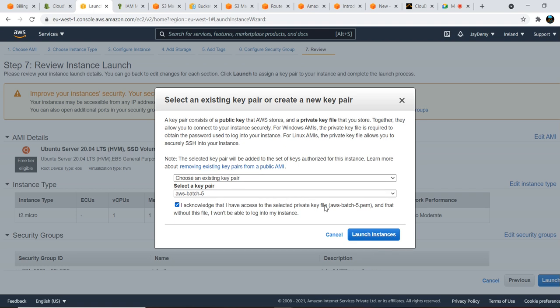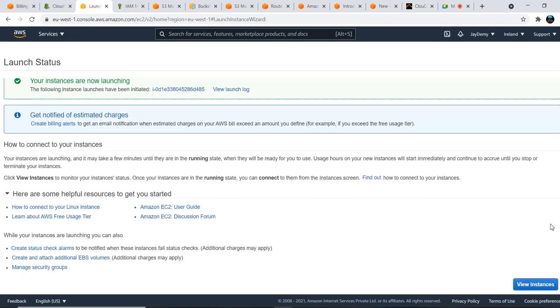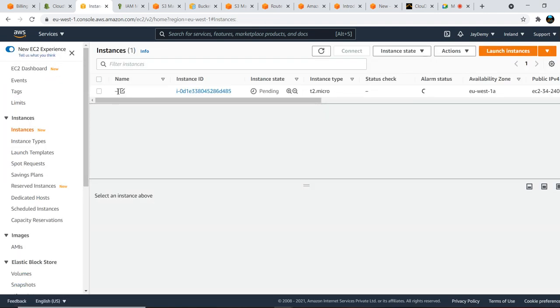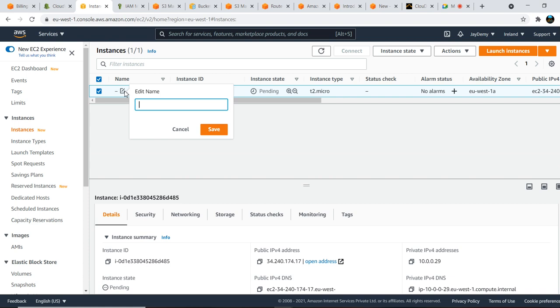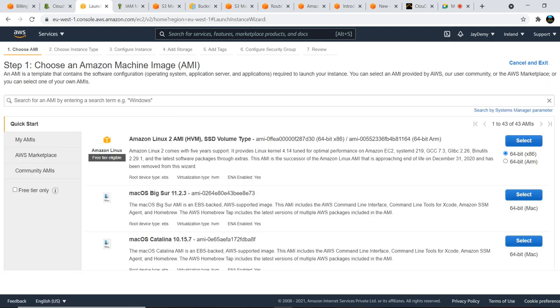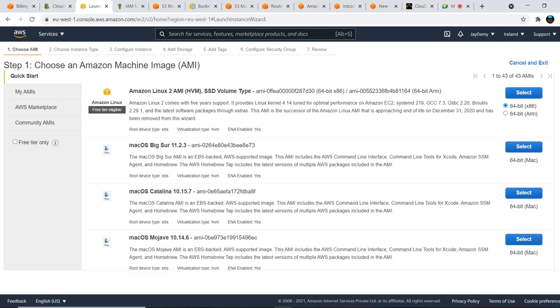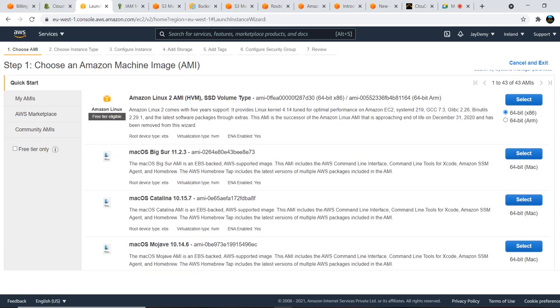I am launching two instances and we will test. Today I am launching an Ubuntu instance, and I'll show you how to launch that also. View instances. Let us give this server the name test server 1, and we'll launch one more server. Don't use the Amazon Linux AMI, because it is already packed with the AWS CLI.